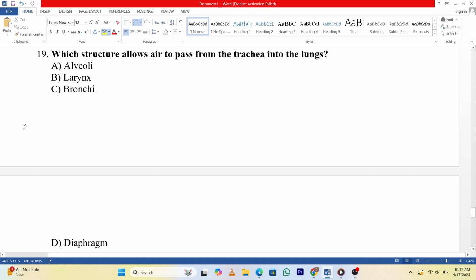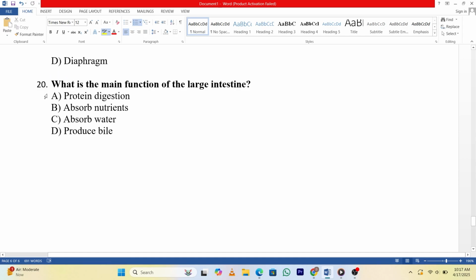C. Bronchi. D. Diaphragm. Answer: C. 20. What is the main function of the large intestine? A. Protein digestion. B. Absorb nutrients. C. Absorb water. D. Produce bile. Answer: C.